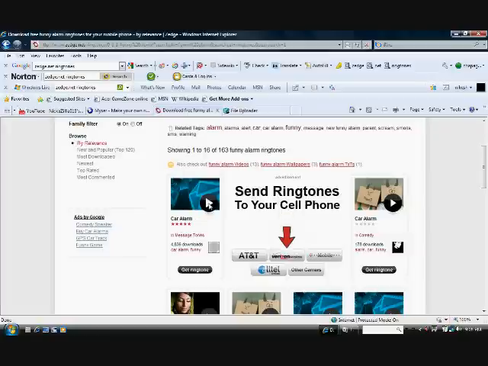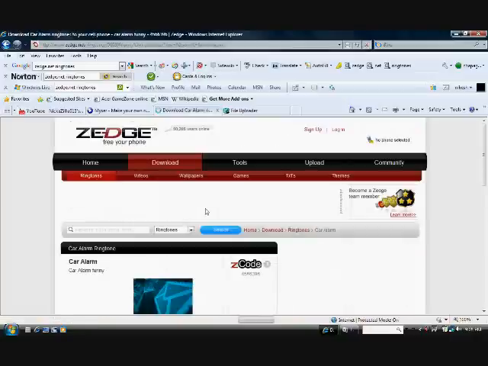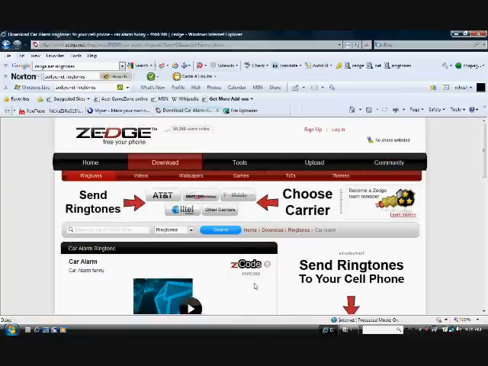Okay, just go down and if there's a big play button, you could click on that if you want it to play, or just to get on the ringtone, you gotta click on its name. And something called Z code, and that's if you have any other phone, you can just type in the Z code from your browser, but for the Instinct, it doesn't really work for some reason.